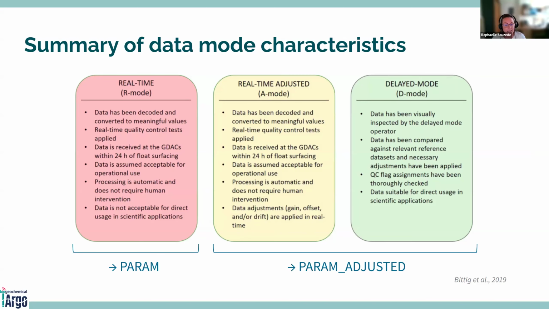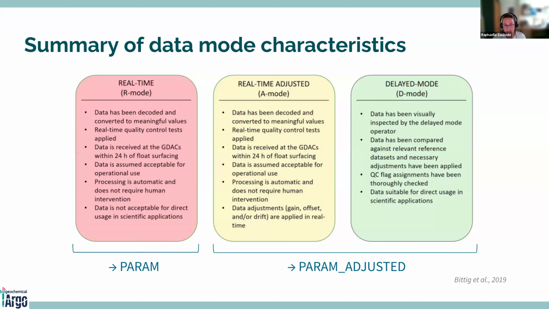The data is received at the GDAC within 12 hours of float surfacing, and the data is assumed acceptable for operational use. The processing is automatic and does not require human intervention. The difference between the real-time and the adjusted in real-time is that for real-time, the data is not acceptable for direct usage in scientific applications.